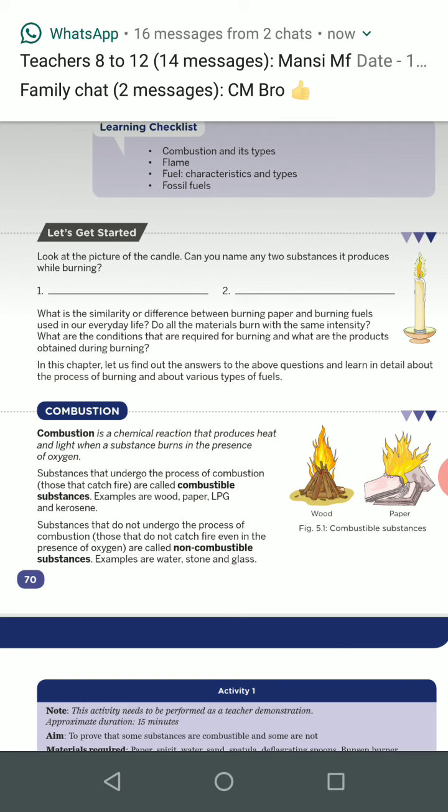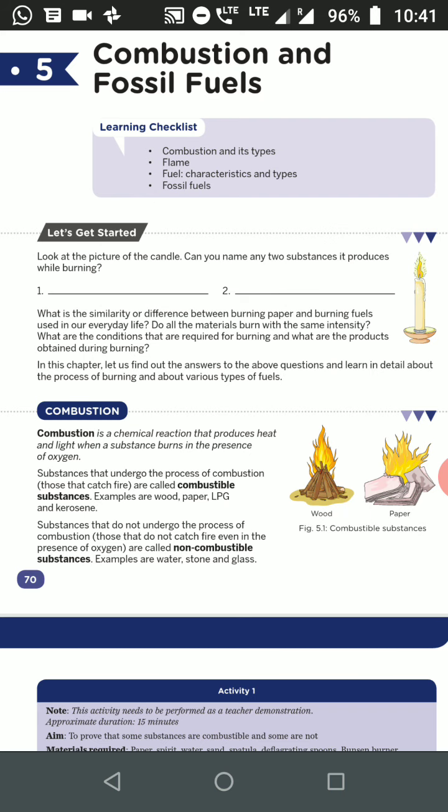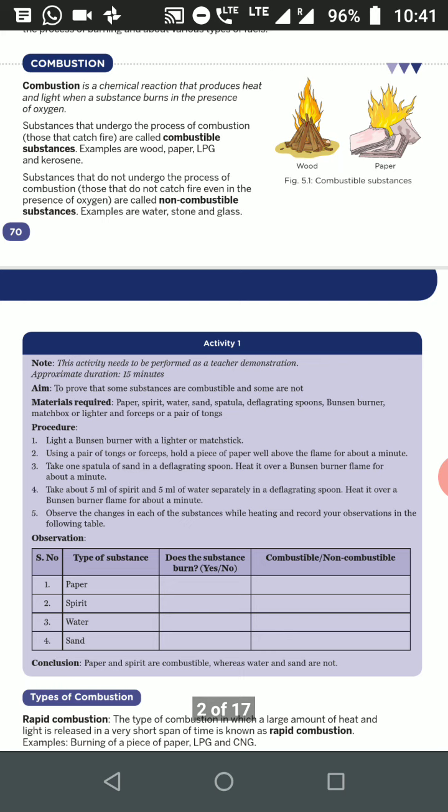So till now we have discussed what combustion is, what combustible substances are, and what non-combustible substances are. Next, the activity given here is to prove that some substances are combustible and some are not. If you do the activity, you will know that paper and spirit are combustible, whereas water and sand are non-combustible substances.